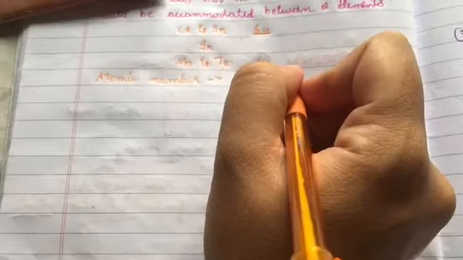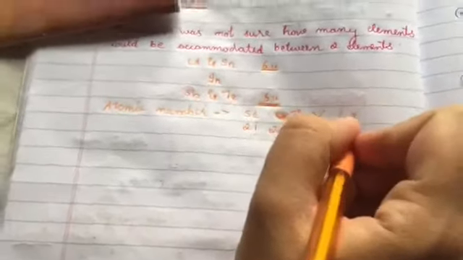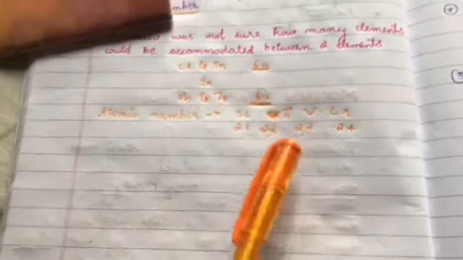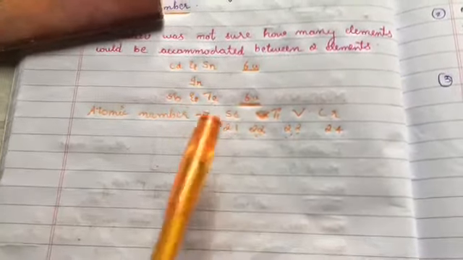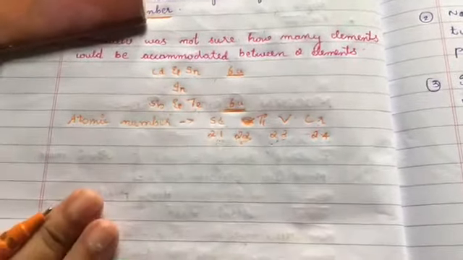So 22 is for titanium, and 23 for vanadium. So we can exactly predict the elements, or the atomic numbers of the elements present in between the two elements, which was very much constant. So one problem was solved.